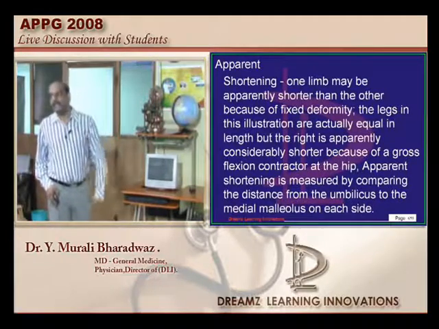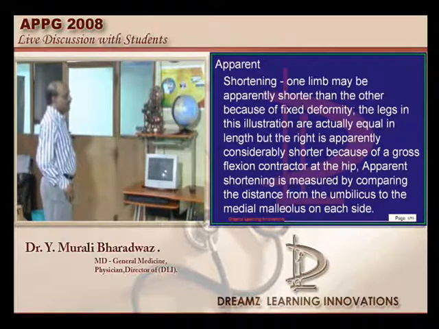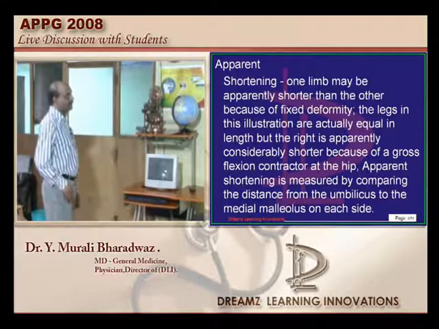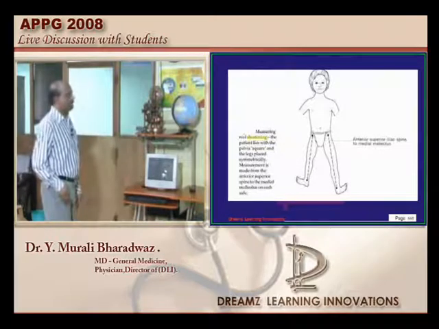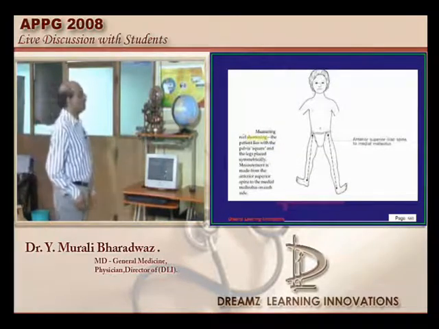So, whenever there is any apparent shortening, doctor, how do you differentiate that from that of a real shortening? From where to where you take the measurement? Pubic symphysis to that of the medial malleolus, you need to take the measurement on the two sides, and an adducted attitude is the underlying cause responsible for the apparent shortening.